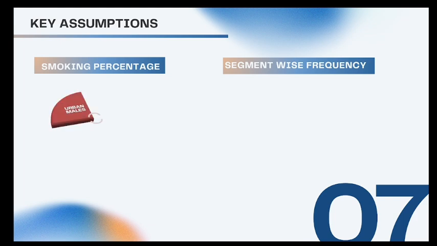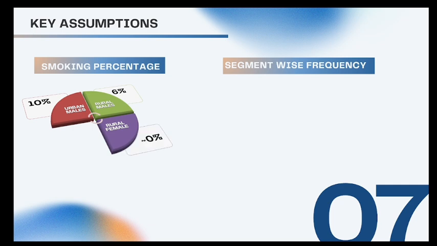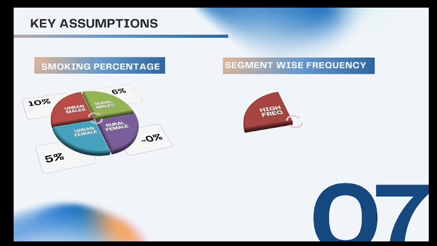My second key assumption is the smoking percentage. For the urban males, I'm assuming 10% of the population smokes cigarettes. Among rural males, my assumption is 6% of the population smokes cigarettes. Among the rural females, this number is nearly zero. And for urban females, the assumption is around 5%. Now remember, we are talking about only manufactured cigarettes here. If we include other tobacco products like bidis or hookahs, this percentage might vary.